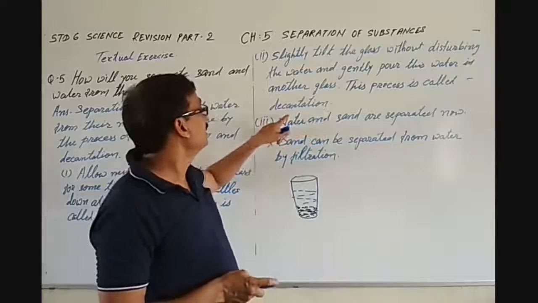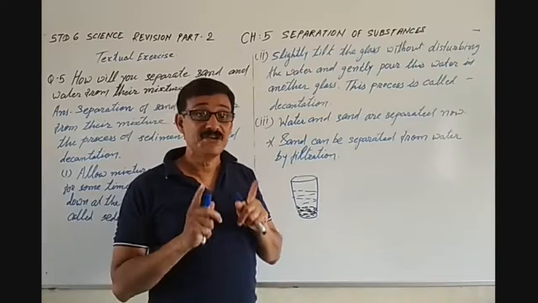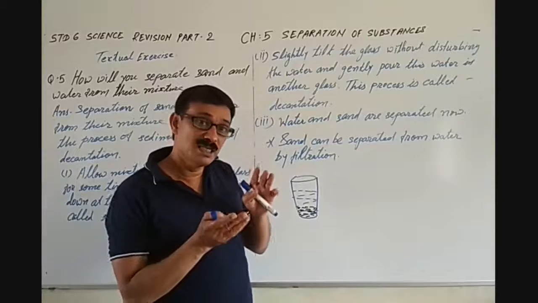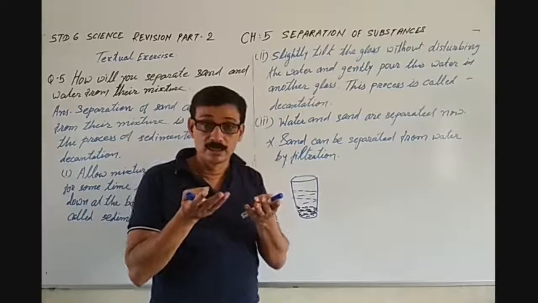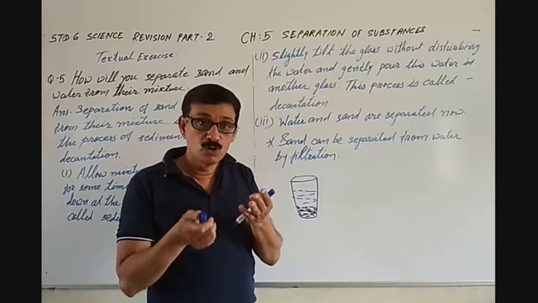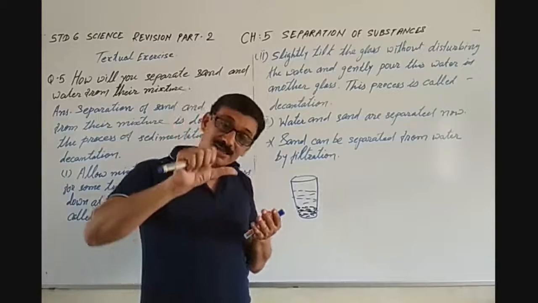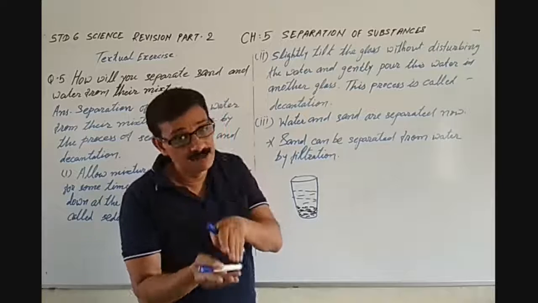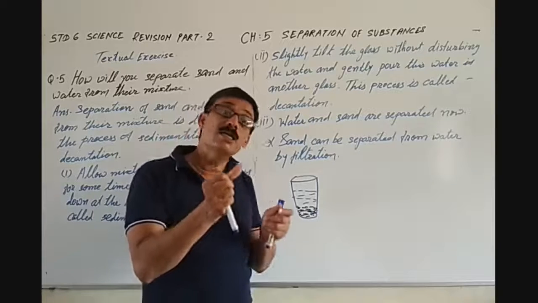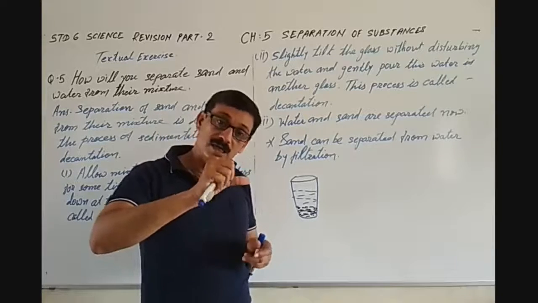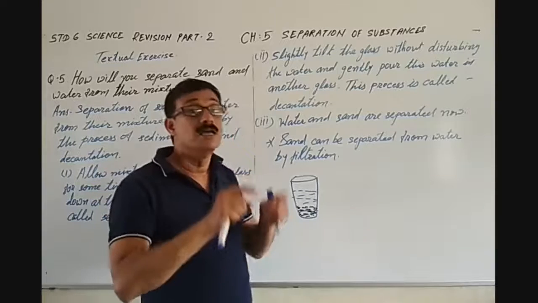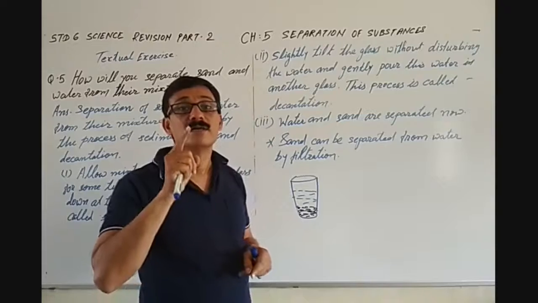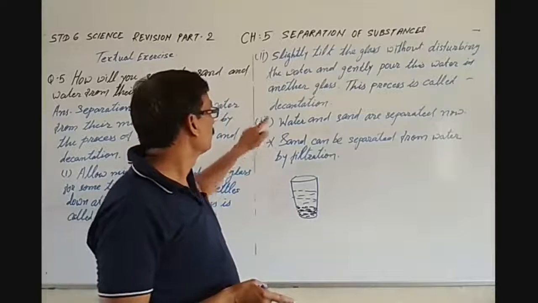This process is called decantation. So removing the upper layer, that is the water, slightly tilt the glass without disturbing the sand at the bottom. Gently pour the water into another glass, and this process is called decantation.